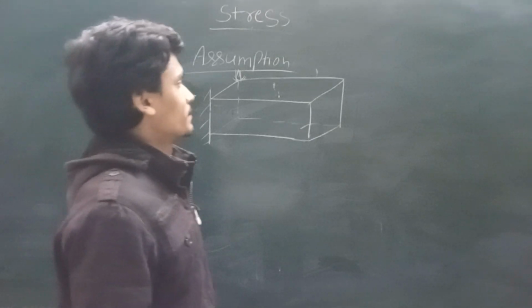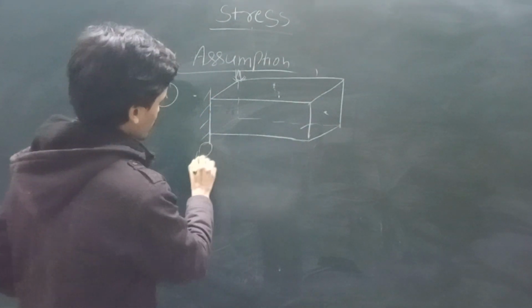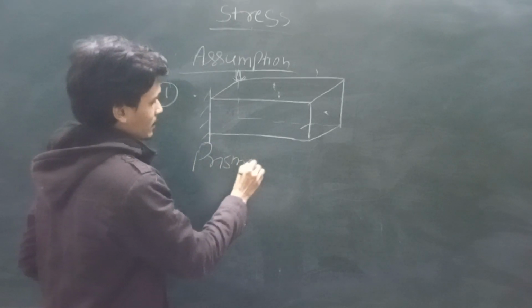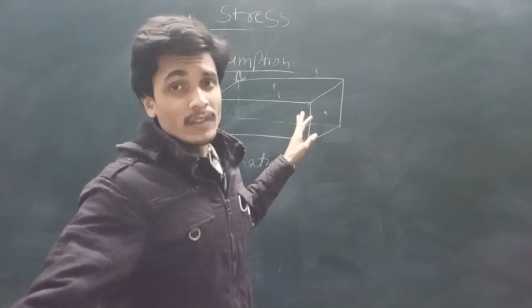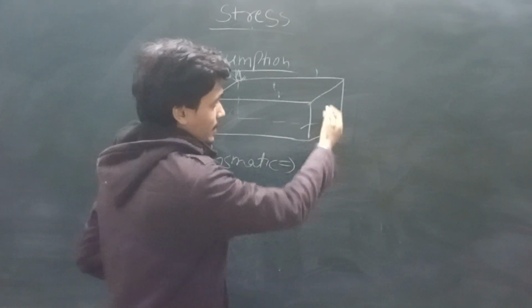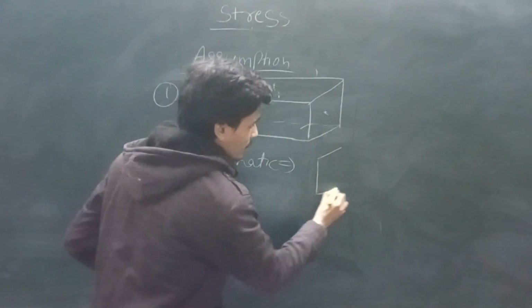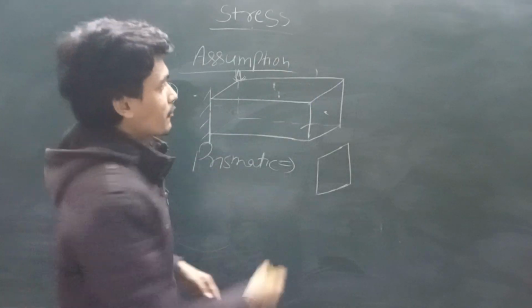What is prismatic? If we talk about the cross section area of this bar, what is it? The cross section area of this bar is this square or rectangle.